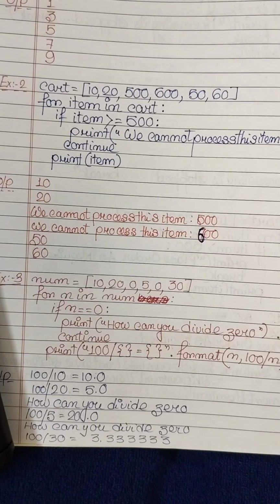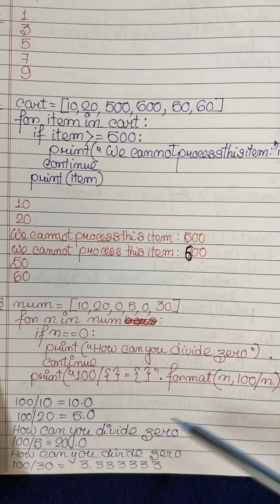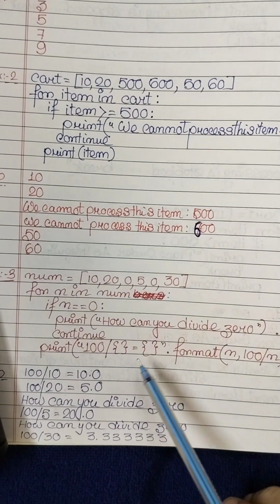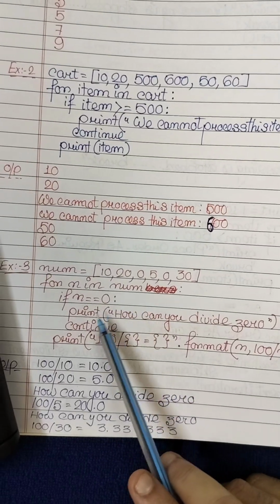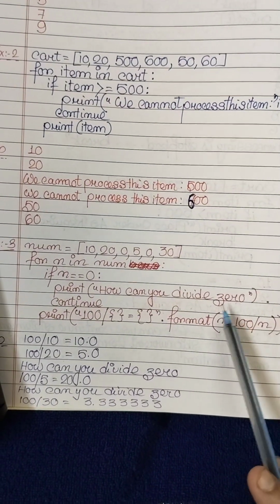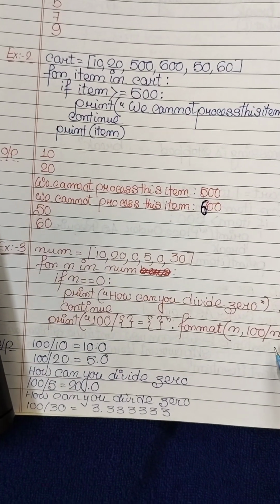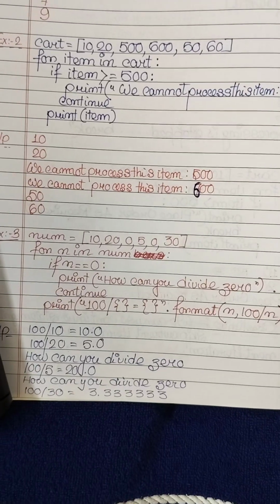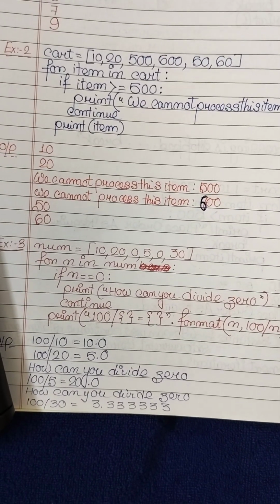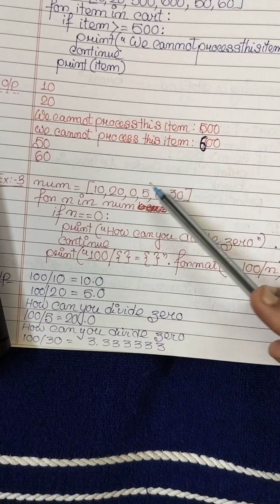The third example. There is num, a list: 10, 20, 0, 5, 0, 30. For n in num, if n is equal to 0, print "how can you divide 0", continue. Print 100 divided by n. So first 100 will be divided by 10, it's 10.0. 100 will be divided by 20, it is 5.0, and then 0 will come.